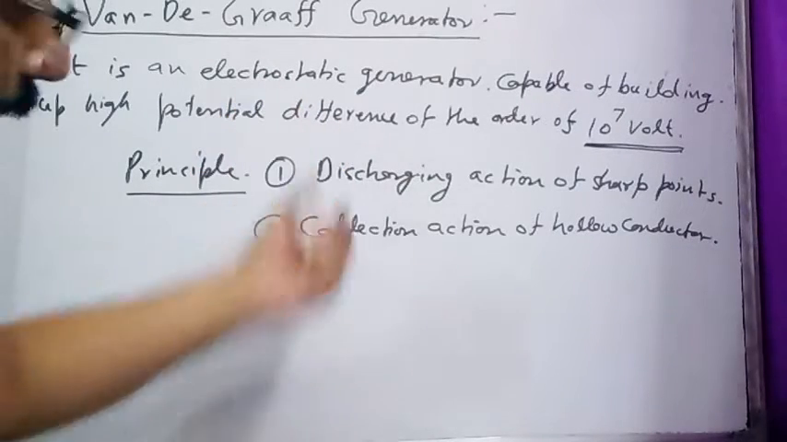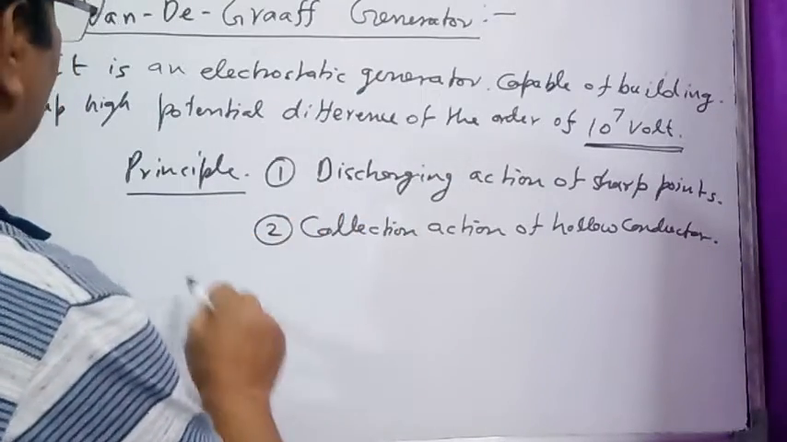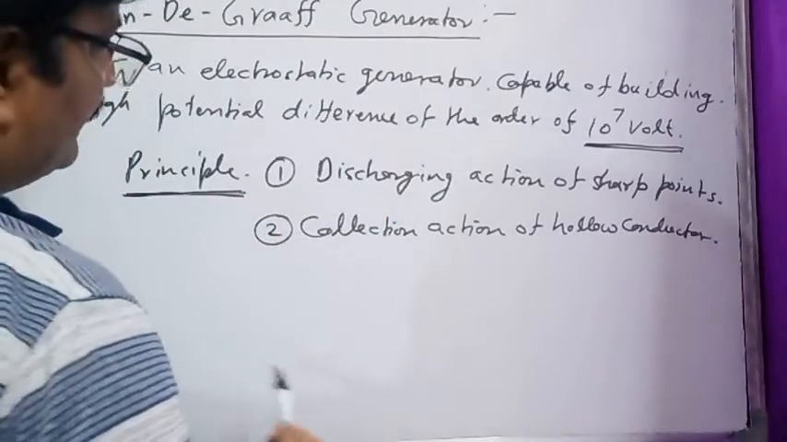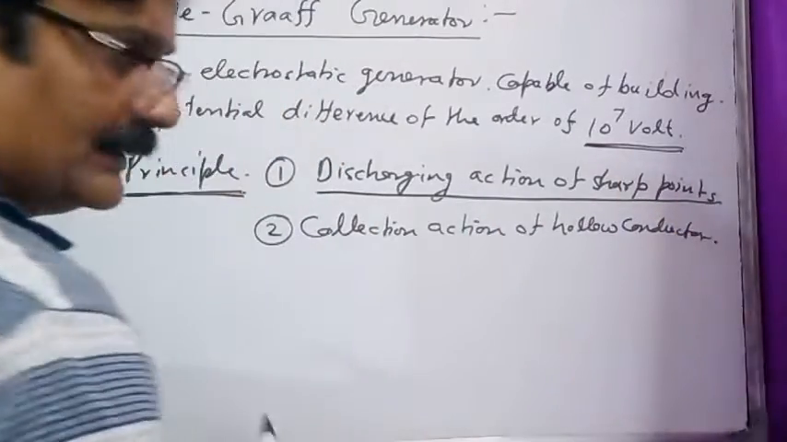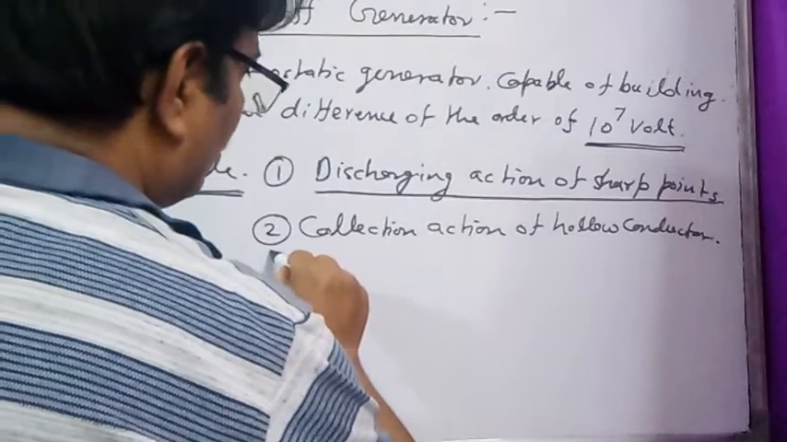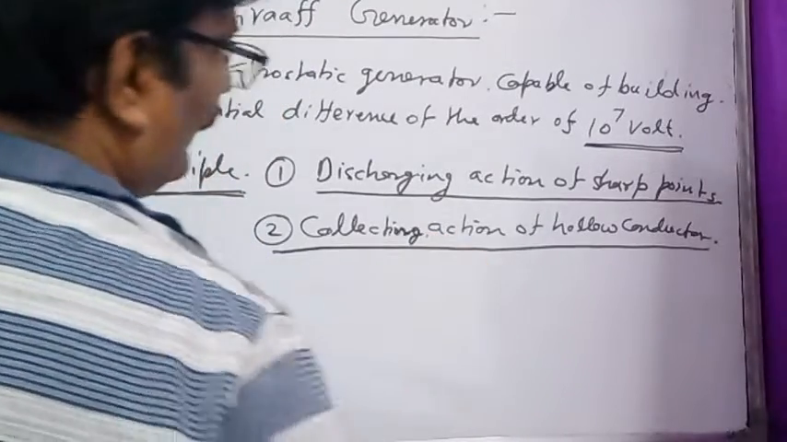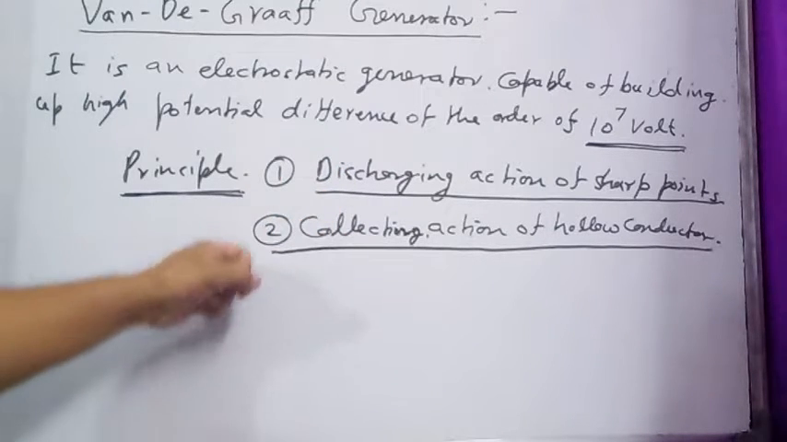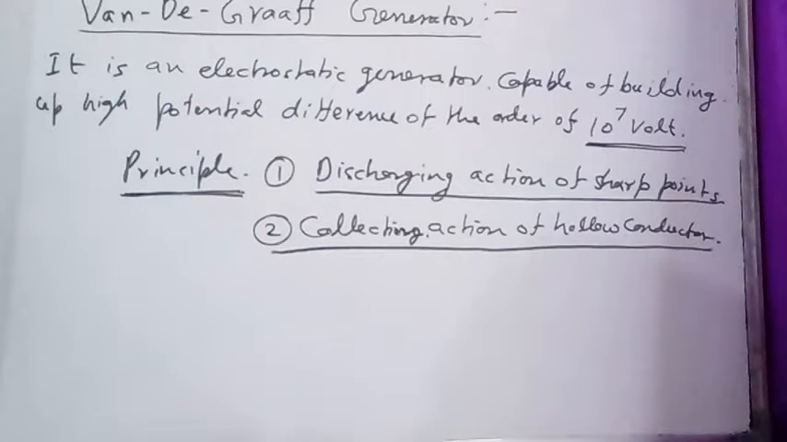Remember, particle accelerator. What are the principles on which its working is based? It works on the principle of, first, as I have discussed earlier in this video, the discharging action of sharp points, and second, the collecting action of hollow conductors. A hollow conductor can collect the amount of charge given to another conductor that is kept inside the hollow conductor. So the working principle of this Van de Graaff generator is based on these two principles.